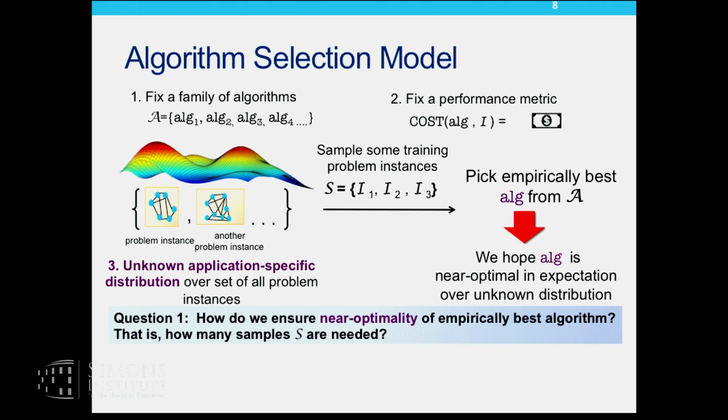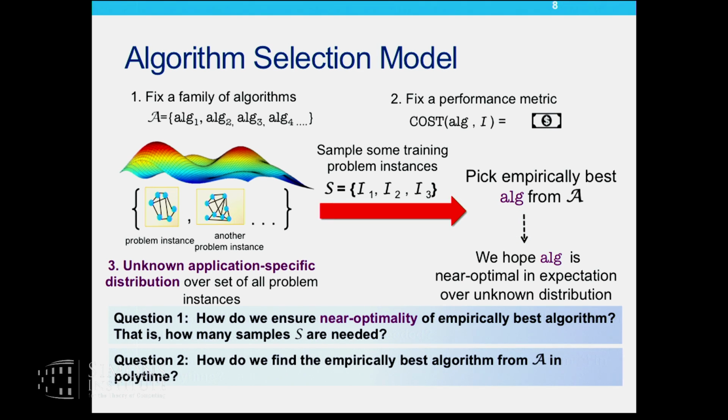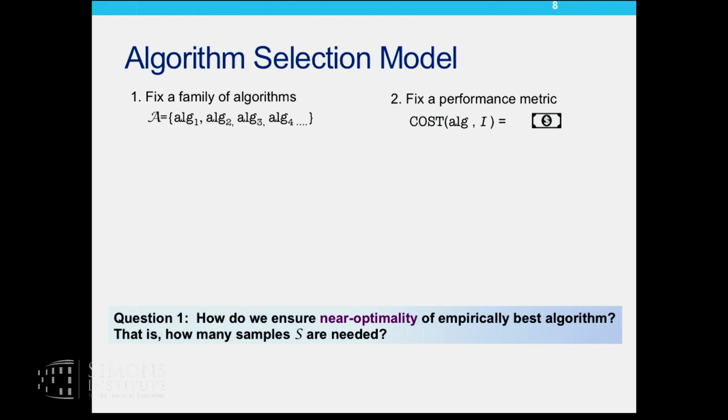So this boils down to a sample complexity question. The other question is, given these samples, how do I find the empirically best algorithm over these samples efficiently, even if this algorithm class was infinitely large? We'll see how the sample complexity question is answered by learning theory.